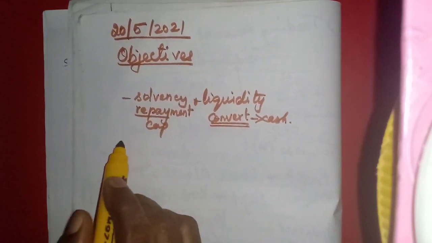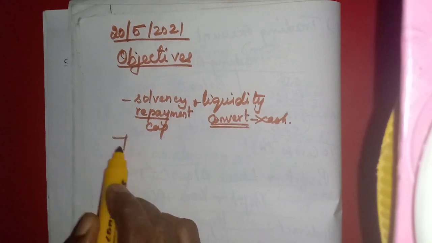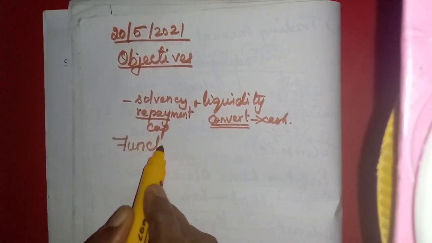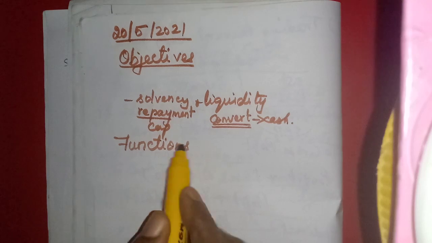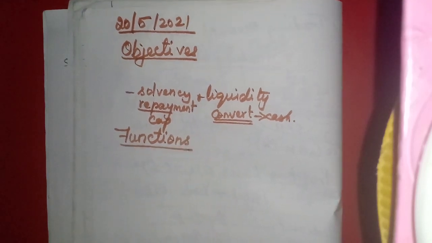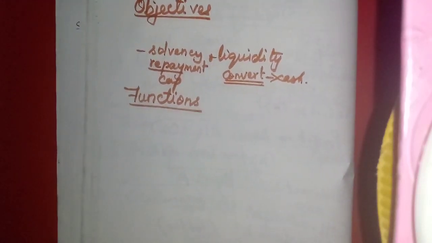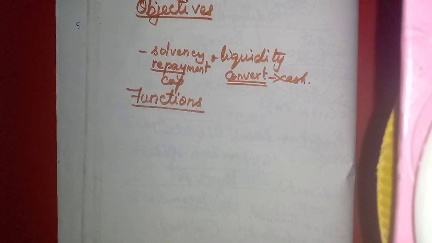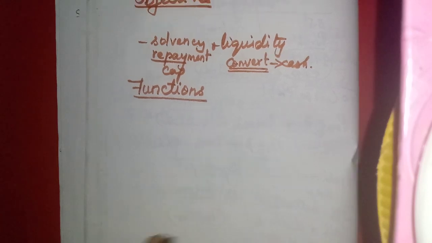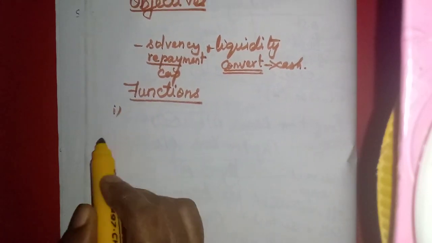Okay. Then the next heading is functions of accounting. Functions of accounting. What are the main functions? Okay, all these will be related only. Whatever I am teaching in one heading will be coming again and again, so it is easy for you to understand.